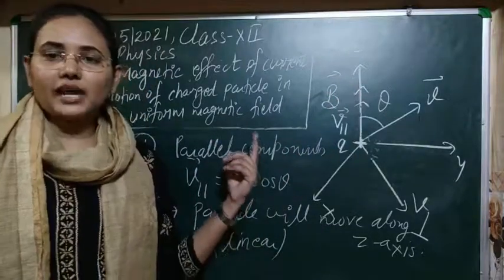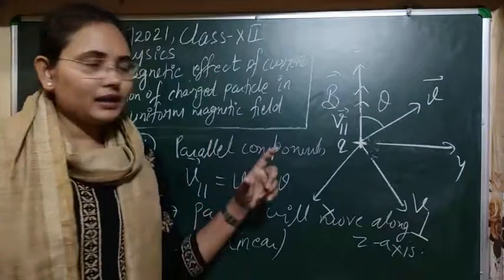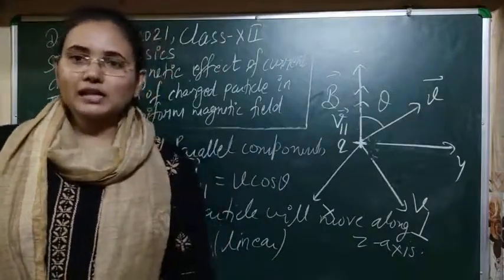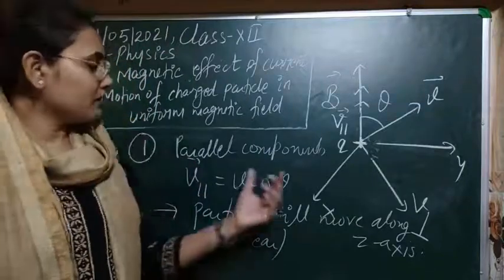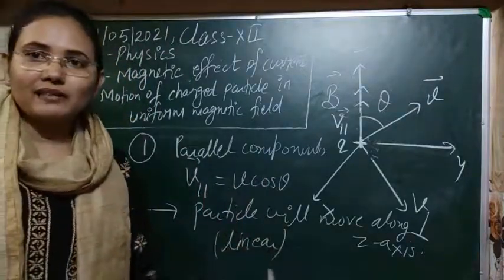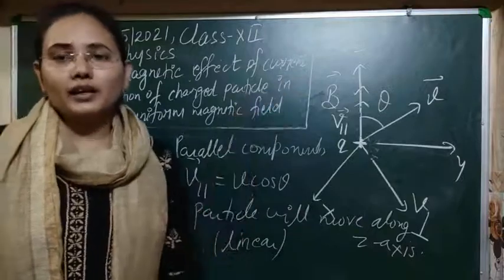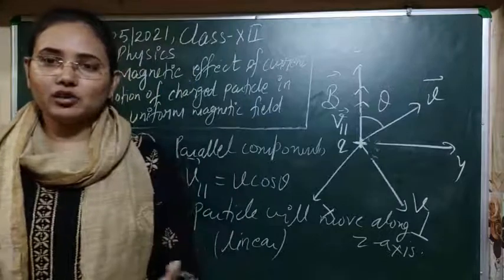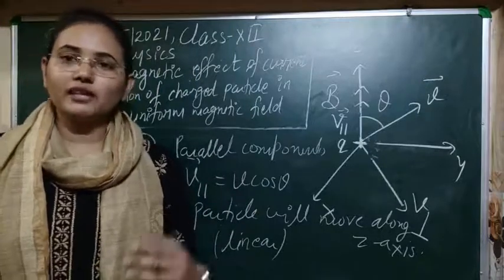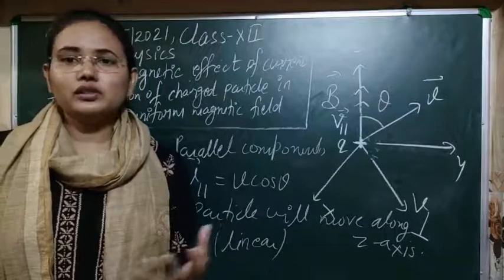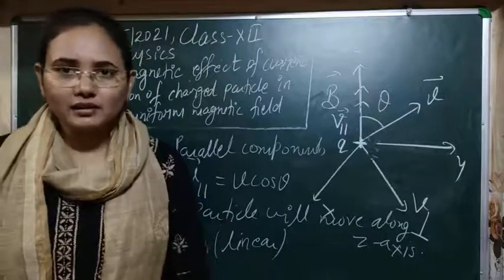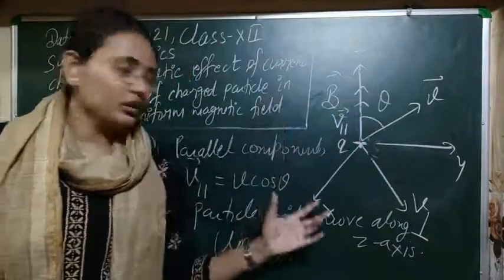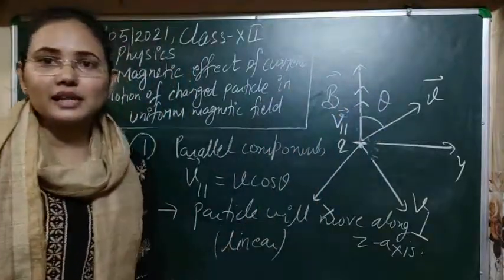The first case that we have discussed, remember, means the angle between the velocity vector and the magnetic field is 0 here. So the force it will experience is also 0. Clear? So it means that it is not experiencing any force, it will just continue its path. Newton's first law, you know that when a particle is not experiencing any kind of external force, then it will continue its motion without any deflection. So as it will move along the z axis without any deflection, it will do linear motion there. Clear? First condition, I think that is clear.